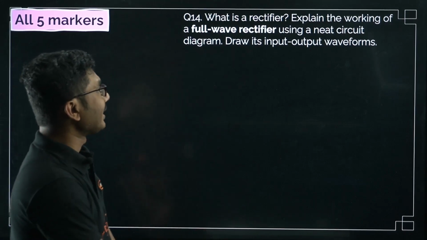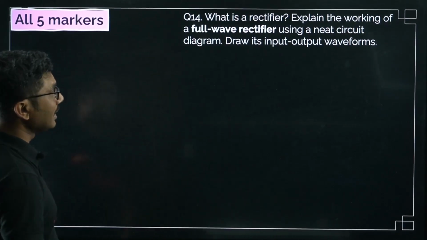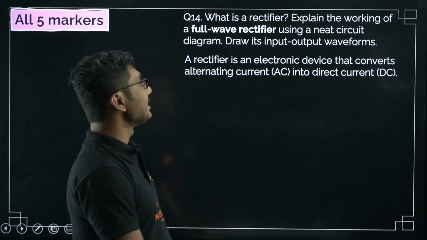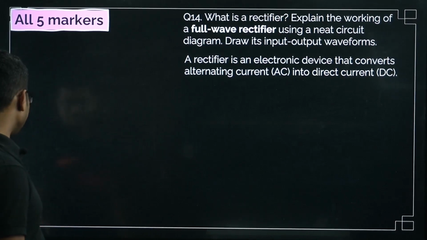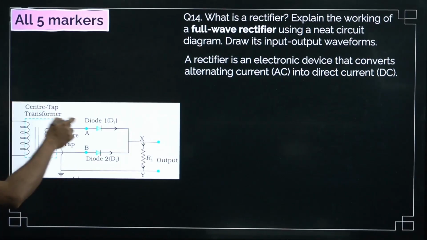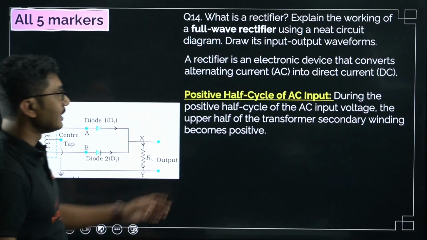What is a rectifier? Explain the working of a full wave rectifier using a neat circuit diagram. Draw the input output waveform of a rectifier. A rectifier is an electronic device that converts alternating current AC into direct current DC. And the circuit diagram looks like this. For a full wave rectifier, you have to have 2 diodes, D1 and D2, and the theory is this.